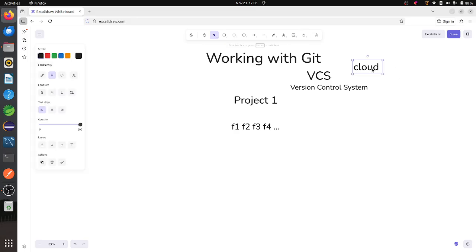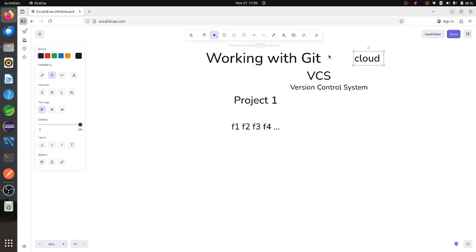Whenever we are storing our project code in a cloud, when we want to make changes, all the changes will happen here. When we want to add any features, those features will be updated here. And even if by mistake you deleted something, you can retrieve whatever we have stored in cloud.